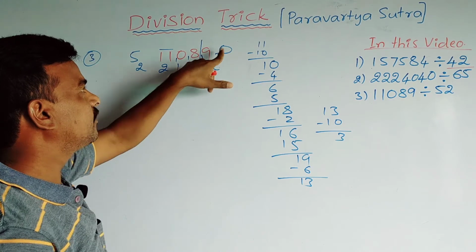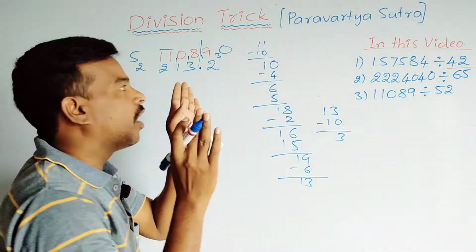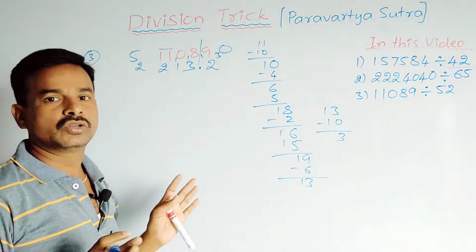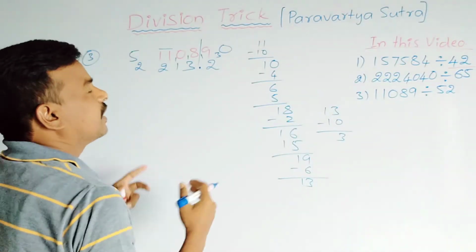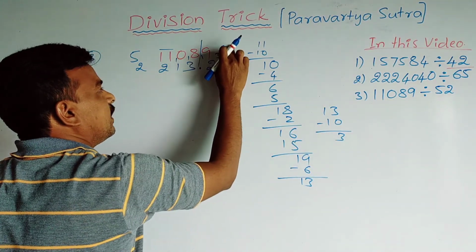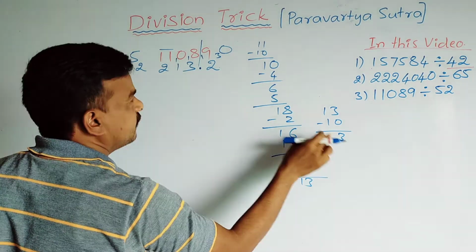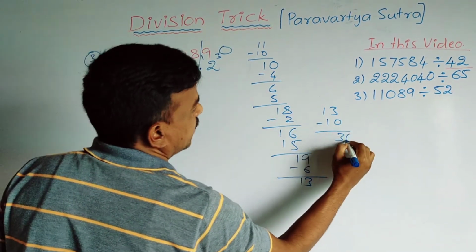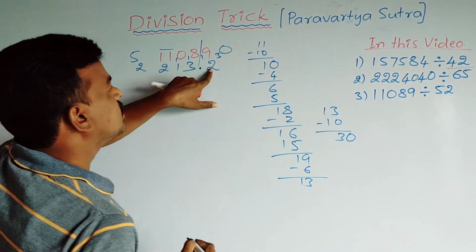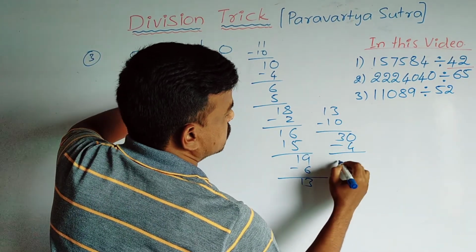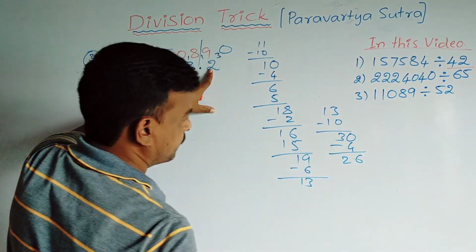Here after the point we can give as many zeros as we need, that many zeros we can put here, no problem. So the 0 we took before 0, this 3 we wrote and it becomes 30. And now 2 2 is 4, you subtract it, 26.